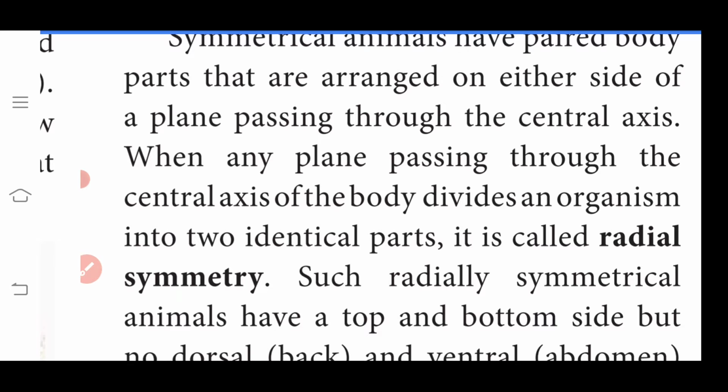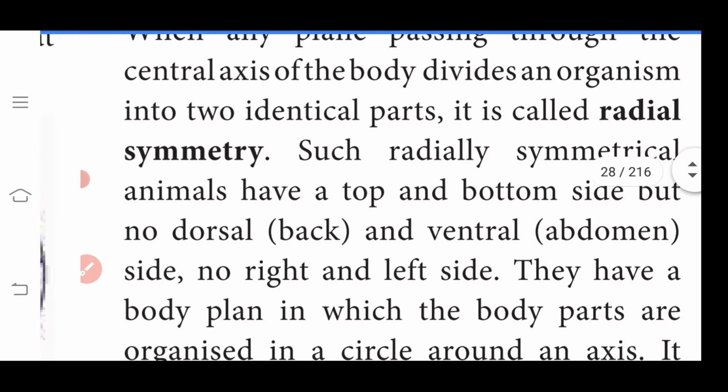Like an apple, we can divide it into equal halves in any direction. Next, such radial symmetrical animals have a top and bottom side, but no dorsal and ventral side. The animals can be divided into equal halves from top to bottom. No dorsal and ventral sides, that is back side and abdomen side, and no right and left side. Radial symmetry means we can divide it from top to bottom into equal halves.